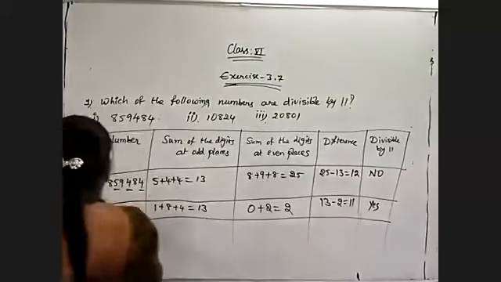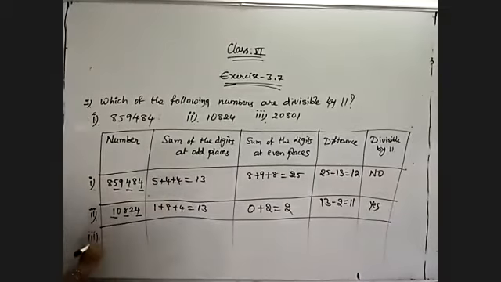And my third question, 20,801. So what are the digits? 1, 8, 2 are in the odd places. 0 and 0 are in the even places.